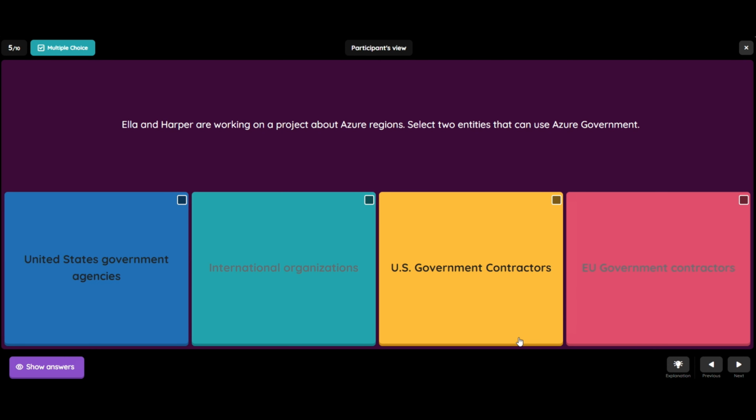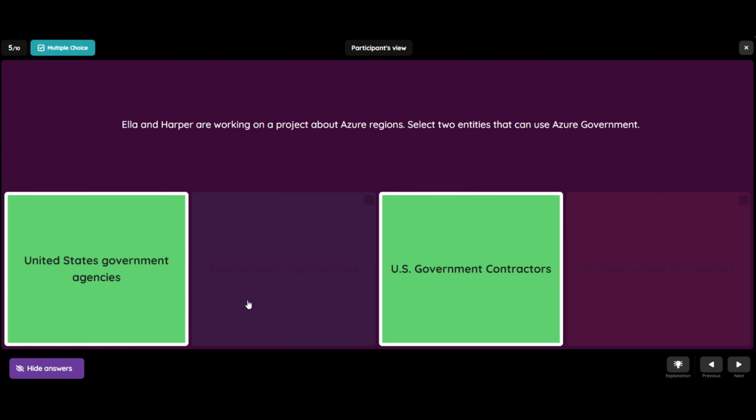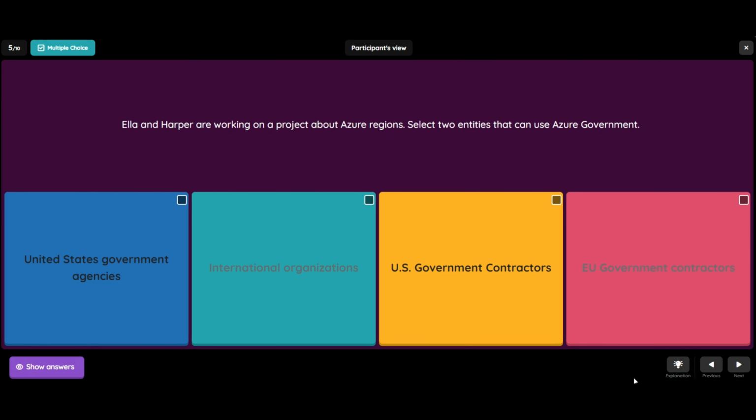Ella and Harper are working on a project about Azure regions. Select 2 entities that can use Azure Government. First, United States government agencies. Second, international organizations. Third, US government contractors. And fourth, EU government contractors. The correct answers are United States government agencies and US government contractors. Let's see the explanation.